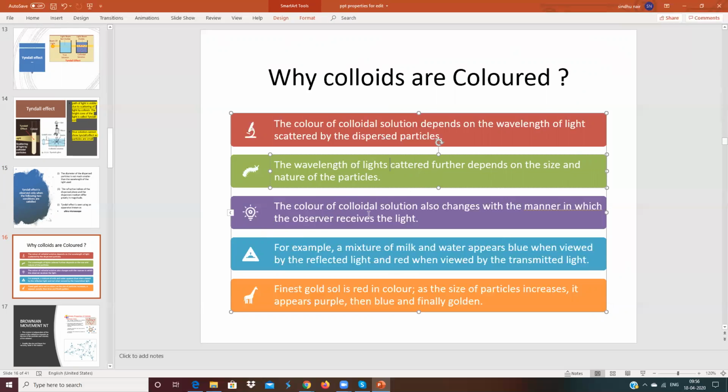The color of the colloidal solution also changes with the manner in which the observer receives the light. You can see the vessel with the colloidal solution viewed perpendicular to it. For example, a mixture of milk and water appears blue when viewed by reflected light and red when viewed by transmitted light.